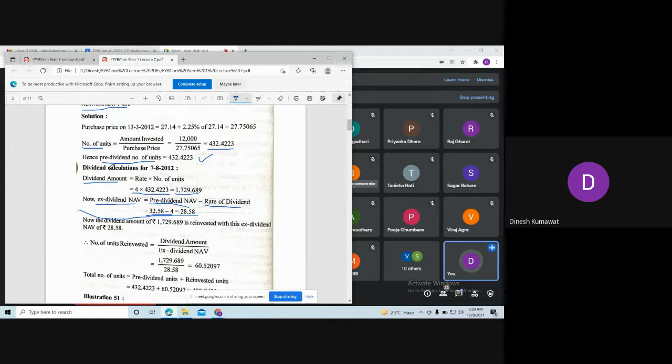So total dividend amount हमने यहाँ पे calculate किया है, which is nothing but 1729.689, and X dividend net asset value हमने यहाँ पे calculate की है, which is nothing but 28.58. So you just divide these two quantities and tell me what is your answer. Yes, Dhananjay is getting the same. What about others?